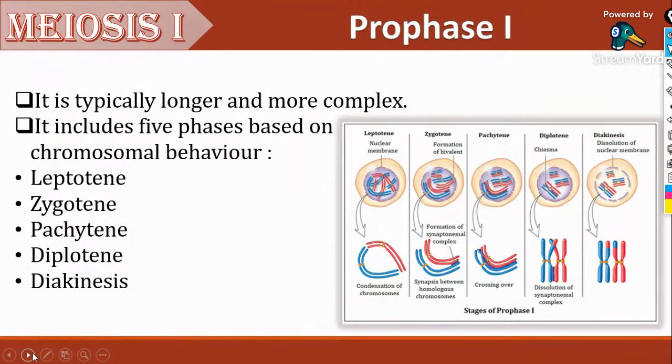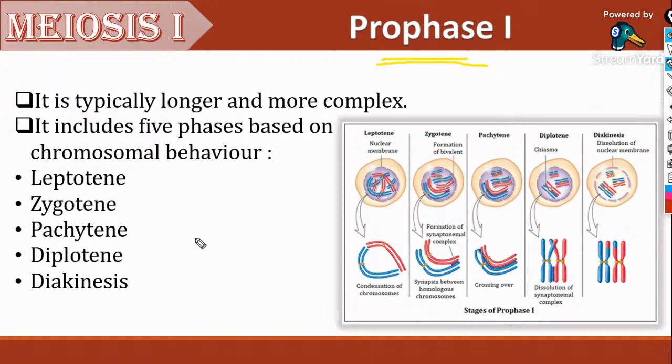The next slide is prophase 1. We are going to learn in detail what is happening in case of prophase 1. Focus, because it is very important.